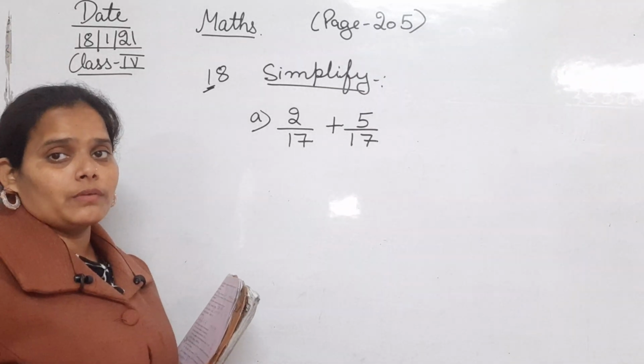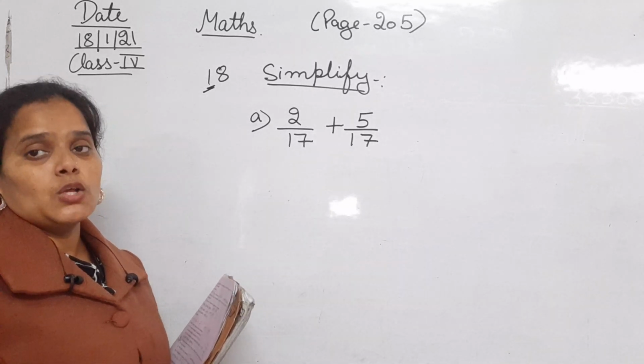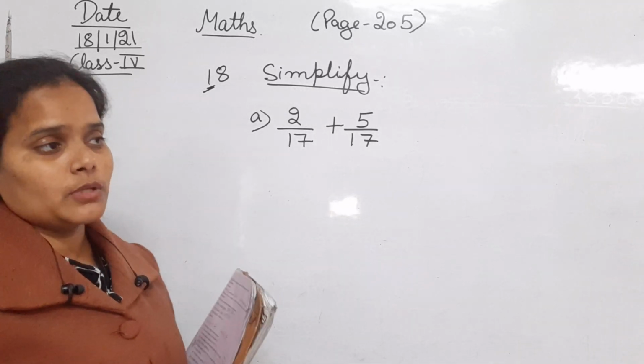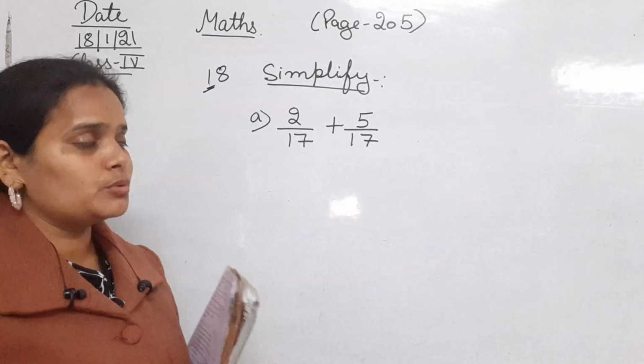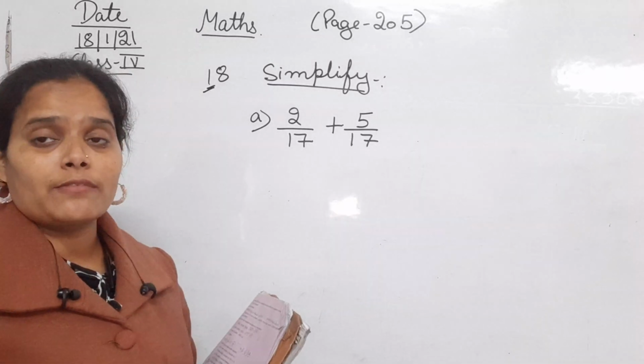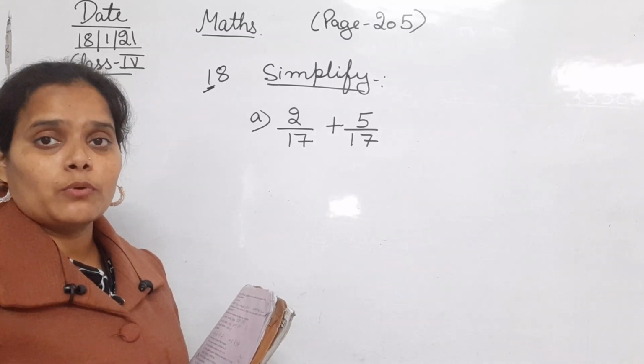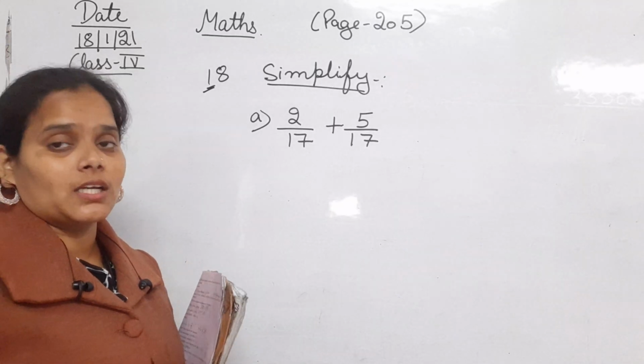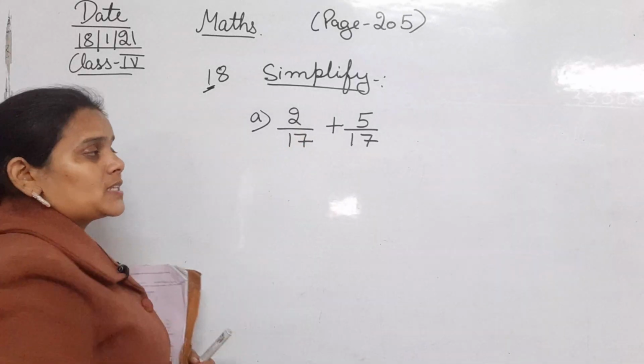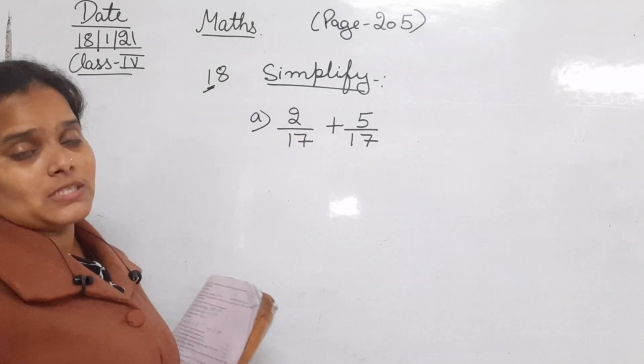Okay, so now we will just simplify it. तो देखिए, simple calculation or simple addition you always do. But in this you have to add two fractions. इसमें आपको क्या करना है, आपको दो fractions को add करना है. The first is 2 upon 17 and the second is 5 upon 17.